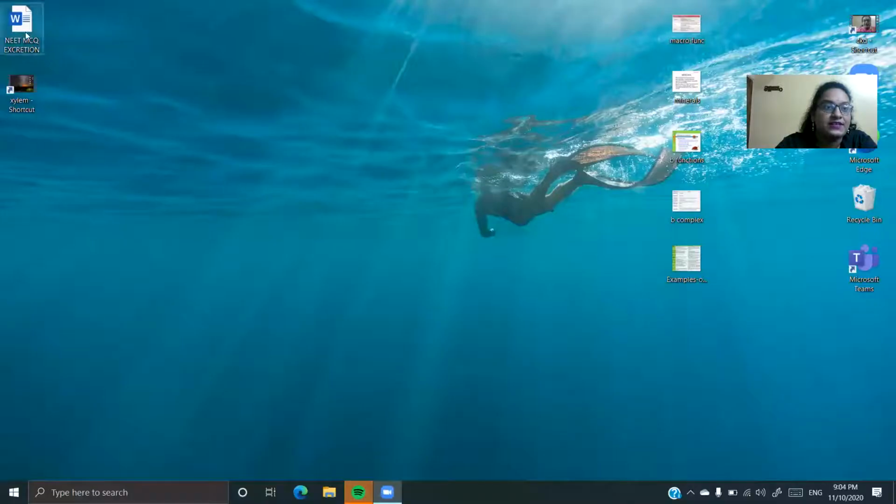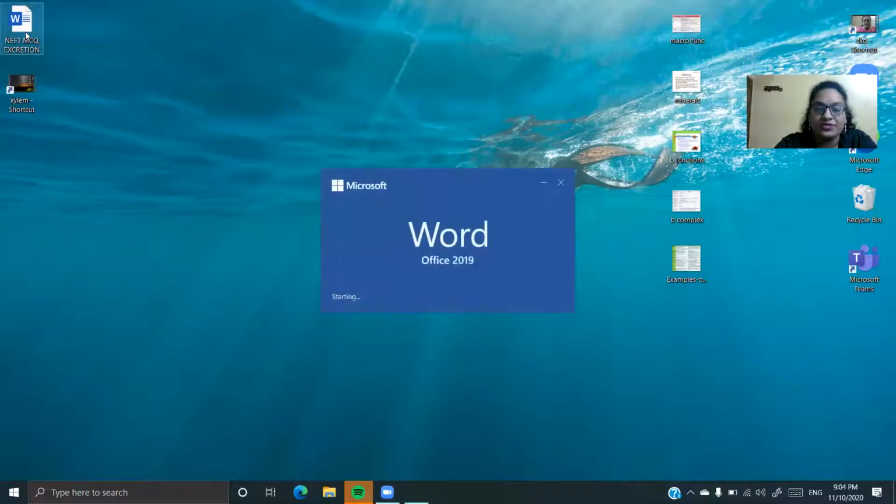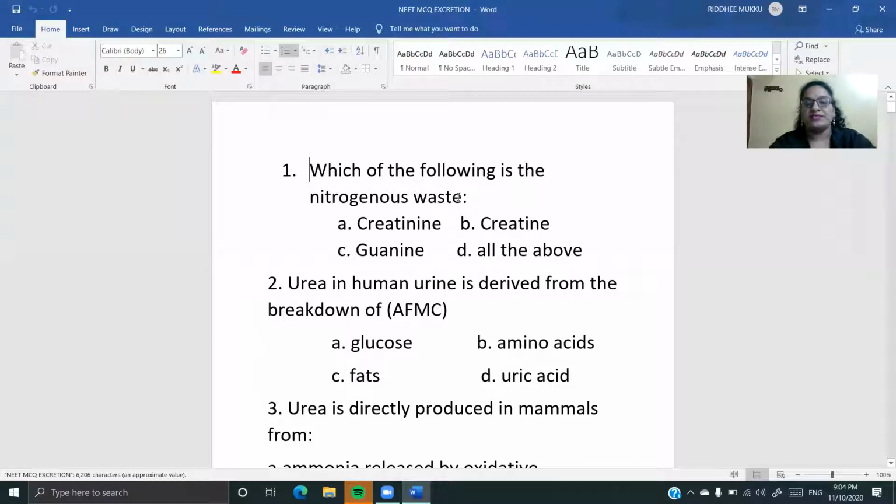So these are the questions that I have chosen. The first question is, which of the following is a nitrogenous waste? The options given are creatinine, creatine, guanine. Coming to guanine, I think you all have got a hooray moment, because guanine is something like guanotelism, where we have learned that spiders excrete guanine. And creatine is present in your muscle, which is broken down into a product called creatinine,